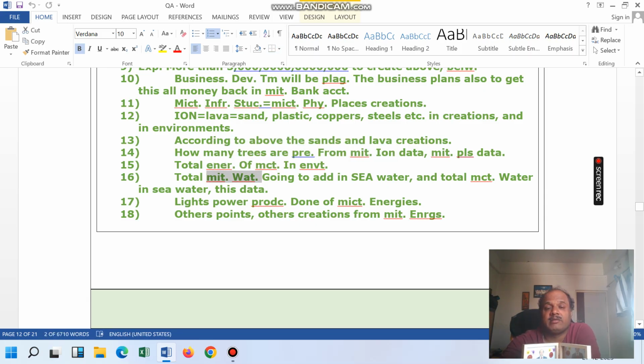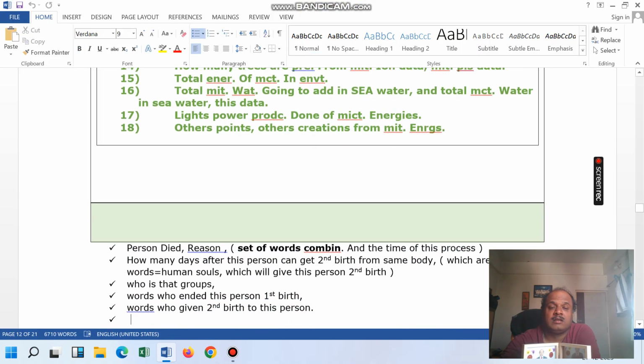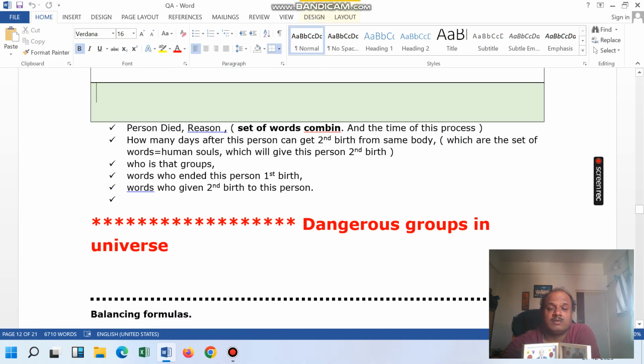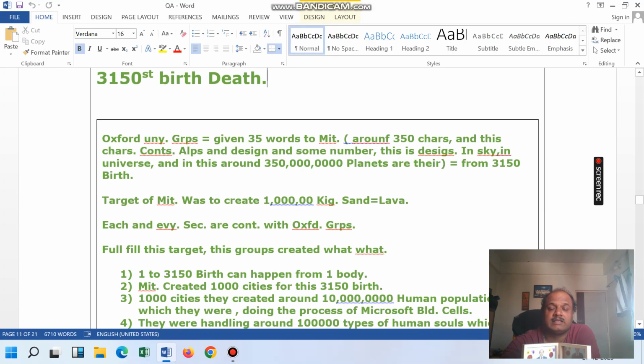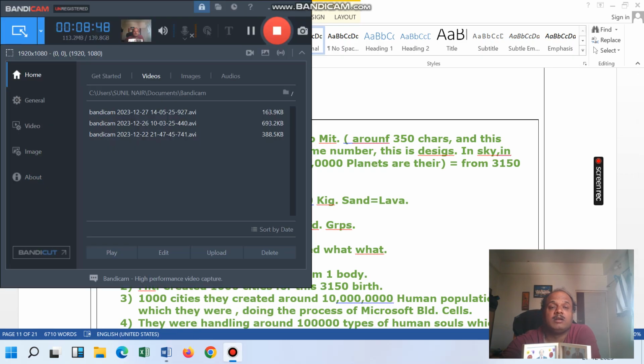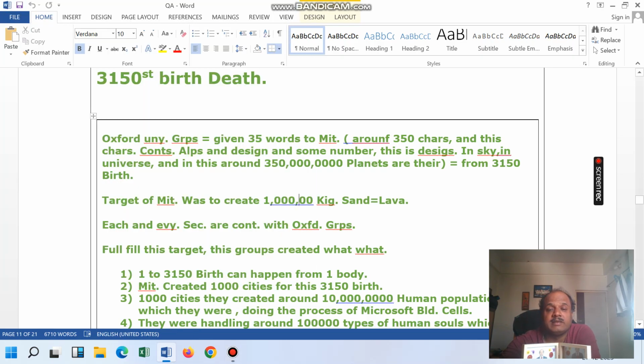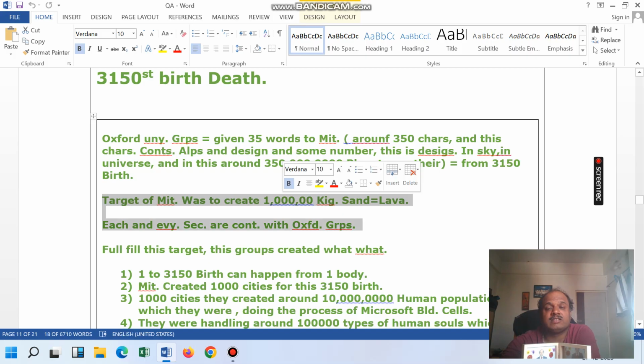The light power of Microsoft also needs maintenance. So lots of things are there just to create one sand, 1 lakh kilogram sand. It seems to be 1 lakh kilogram, but to create only this, everything was created.